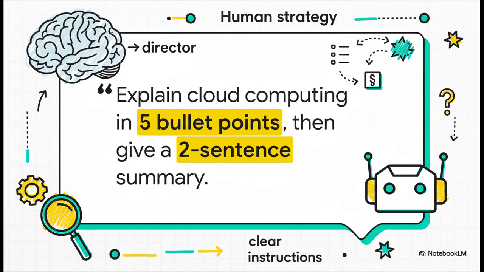And number 3, specify the structure. Look, don't just accept a giant paragraph. Tell the AI exactly how to present the information. Ask for bullet points, numbered steps, a short summary, whatever you need. That's how you get clean, organized content that's ready to use right away.